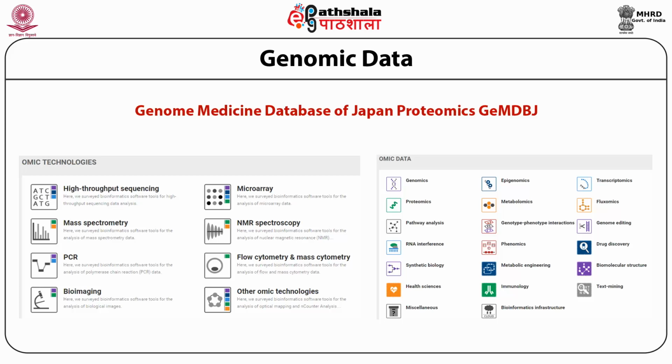Omic data could be in the form of genomics, proteomics, pathway analysis, RNA interference, synthetic biology, health sciences, epigenomics, metabolomics, genotype-phenotype interaction, phenomics, metabolic engineering, immunology, bioinformatics infrastructure, transcriptomics, fluxomics, genome editing, drug discovery, biomolecular structure, and finally text mining.